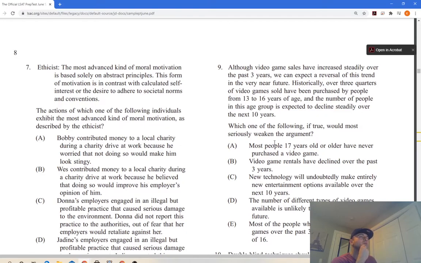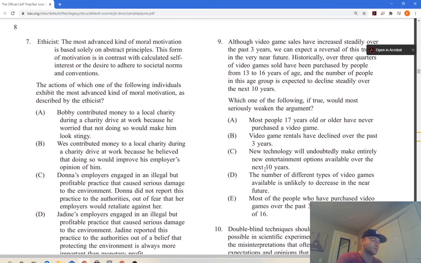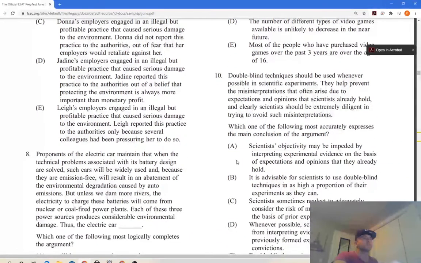Most of the people who have purchased video games over the past 3 years are over the age of 16. Okay, so essentially this sample is very small, so it's going to be impactful. Over 16, most of them are over 16 anyways. I think this is good. I'm going with you here. A little faster, take some risks.